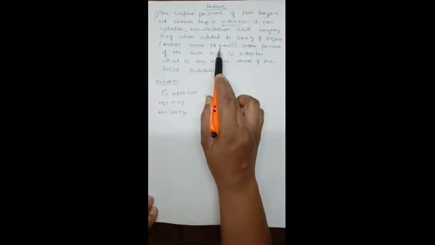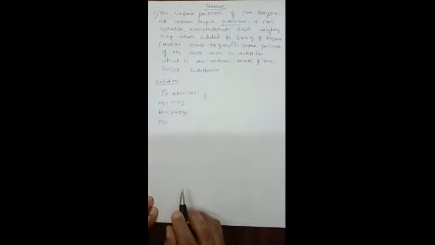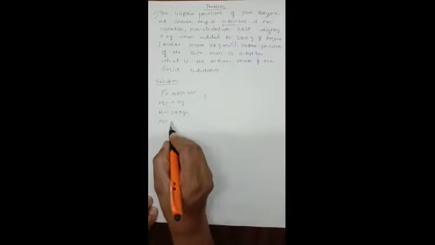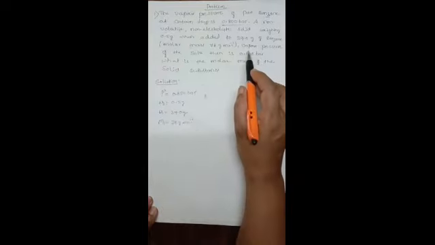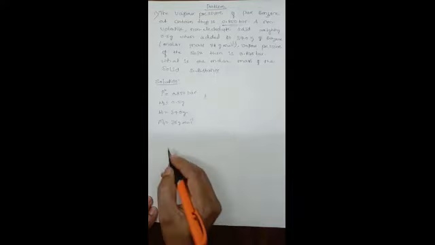M1 is the molecular mass of the solvent, given as 78 gram per mole.